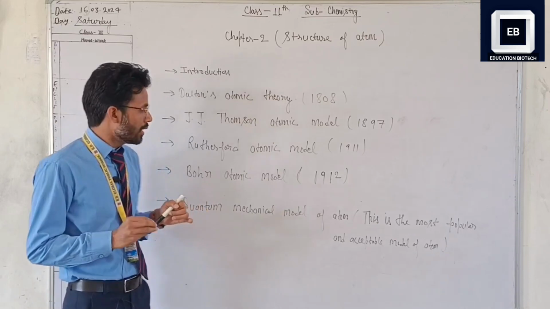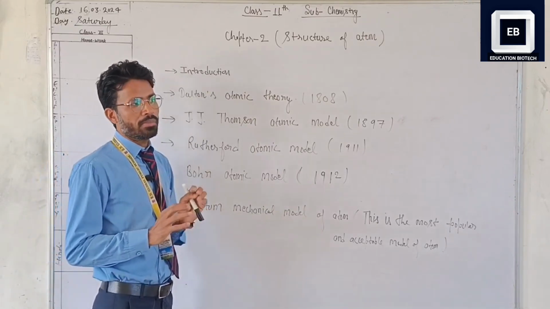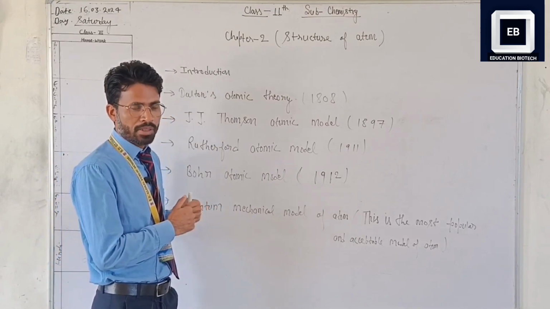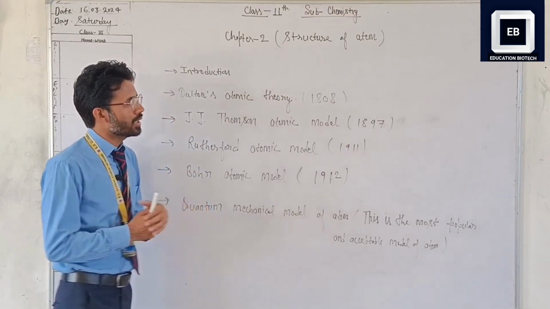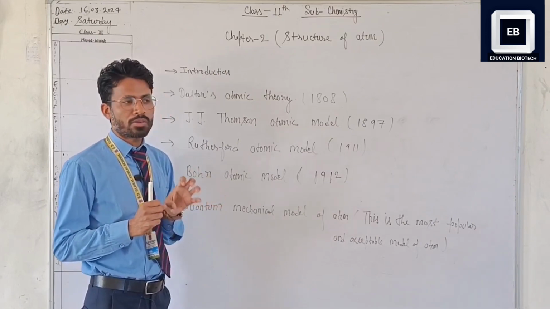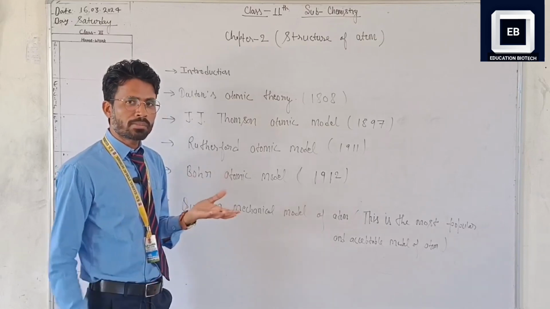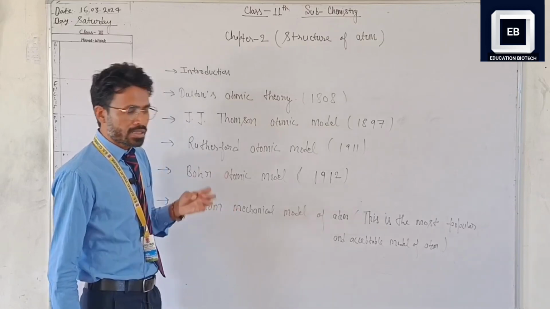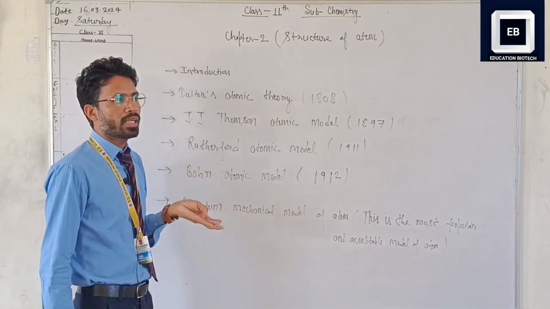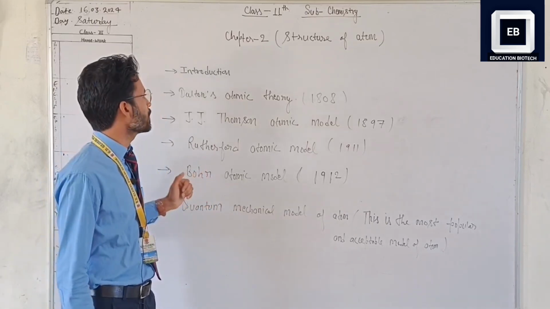As you know, we have studied in class 9th and 11th the first chapter, in which we study matter. What is matter? Matter is anything which has mass and occupies space. Matter is in the form of solid, liquid, gas and two other forms which I have studied in class 9.